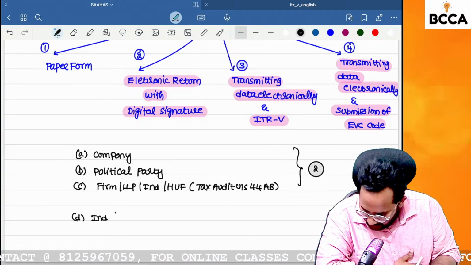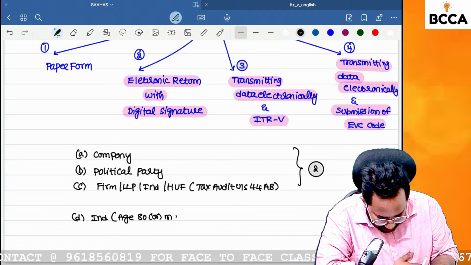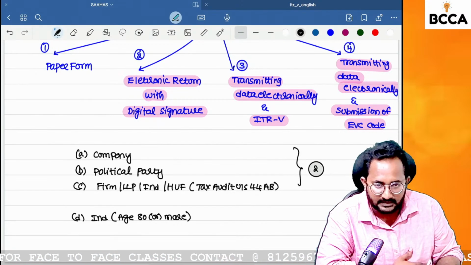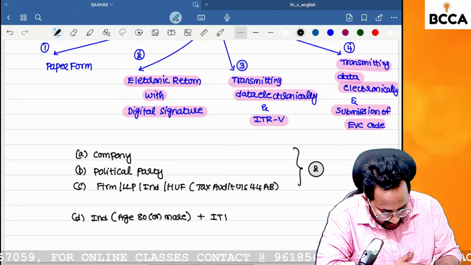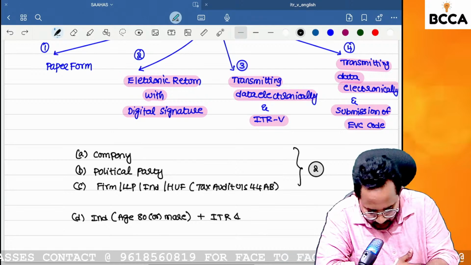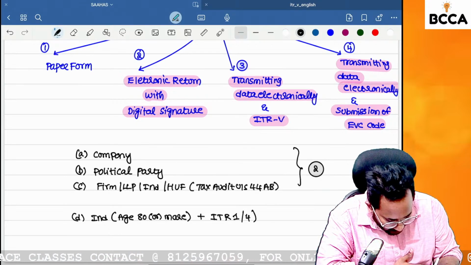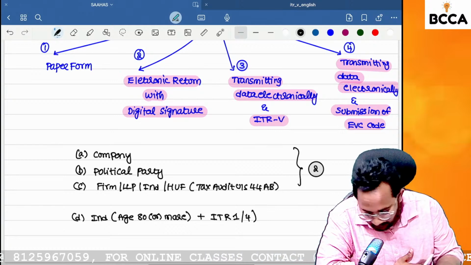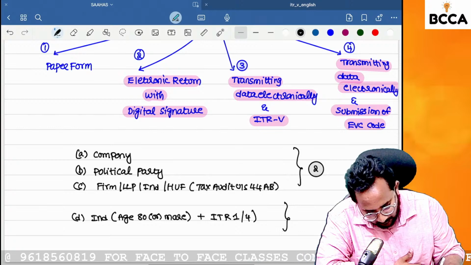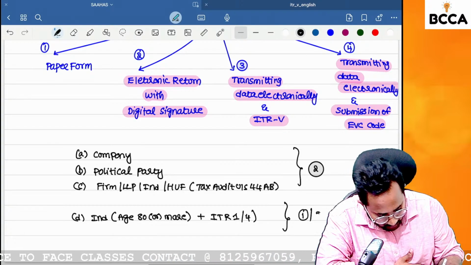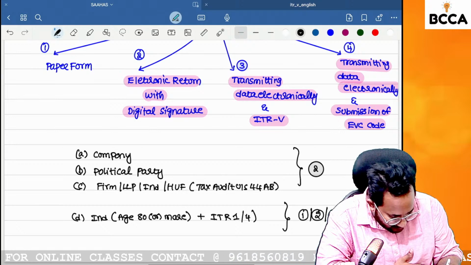Next, D. Individual, 80 years or more. Can you tell me what an individual aged 80 years or more is called? Super senior citizen, very senior citizen. If he wants to file ITR 1 or ITR 4, that means the Sahaj form or Sugam form, then he can go with mode 1 or 2, or he can go with 3, or he can go with 4.